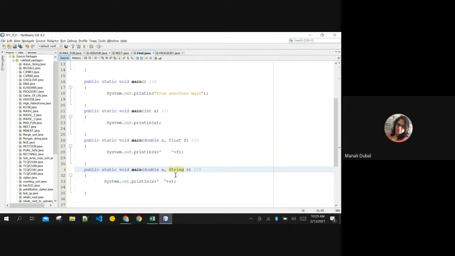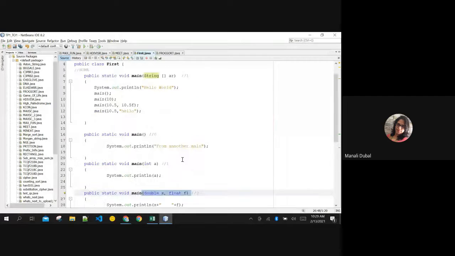This is roll number 3, Dhruvin Vekarya, right? I'm varying the signatures over here. Even if the number of parameters is the same, it is allowed, but you need to change the type of the parameters, right? I am changing the type here, and I am also changing the type here.